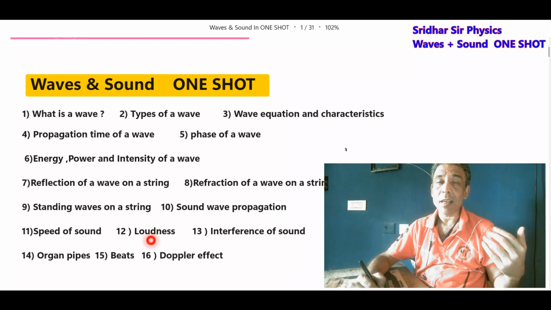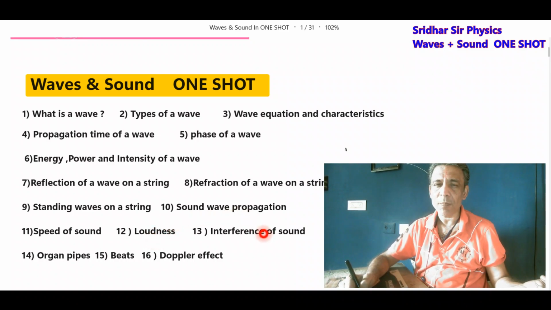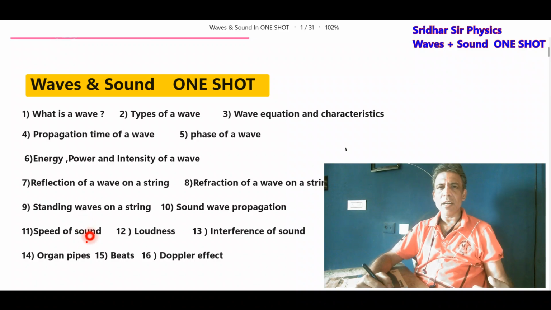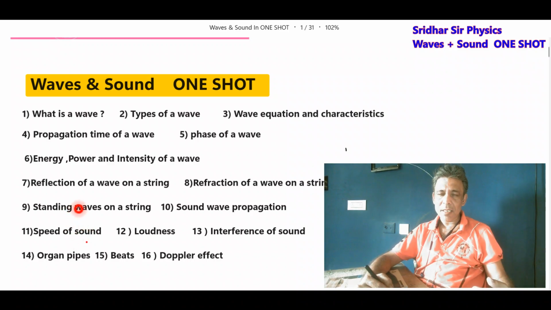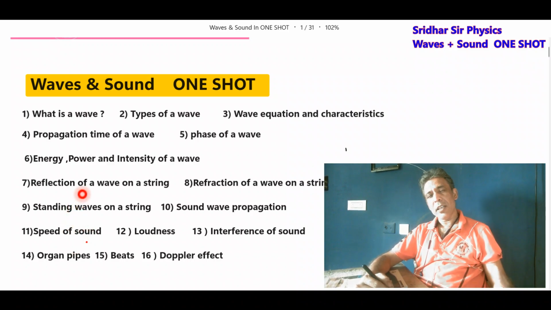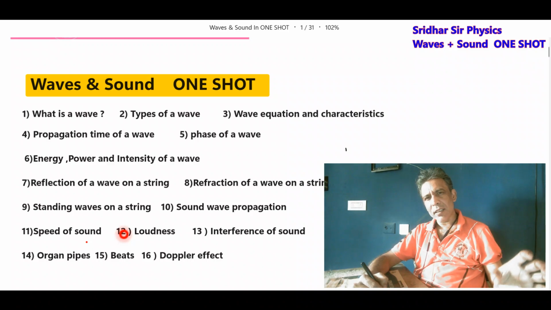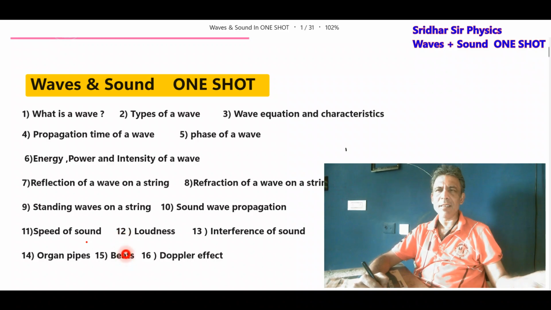Then we expressed the loudness of a sound signal. Then interference of sound waves, constructive and destructive, using two loudspeakers. Then organ pipes, closed end or open end organ pipes, and end correction, determining the speed of sound using the resonance air column method, all the formulas. Next, the beats, a very small topic. The difference in signal frequency of two sources gives the beats. What is the beat period? The time taken by the intensity variation to complete one cycle is called the beat period. Reciprocal of that is the beat frequency.